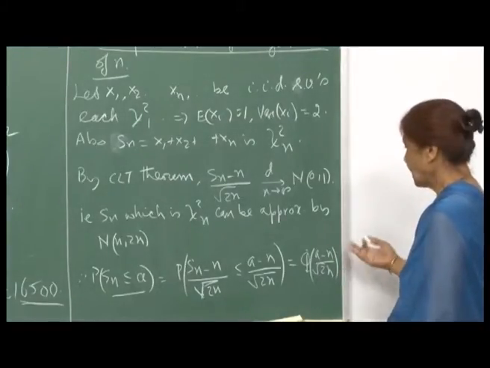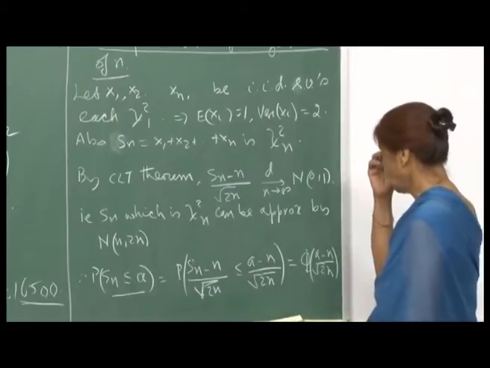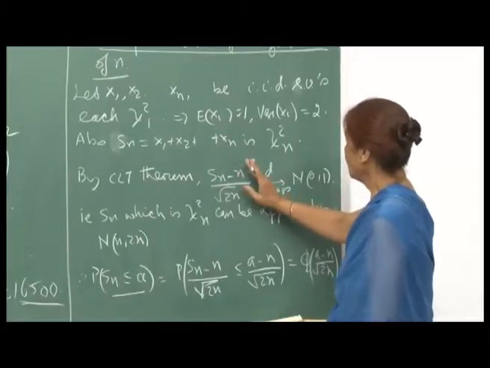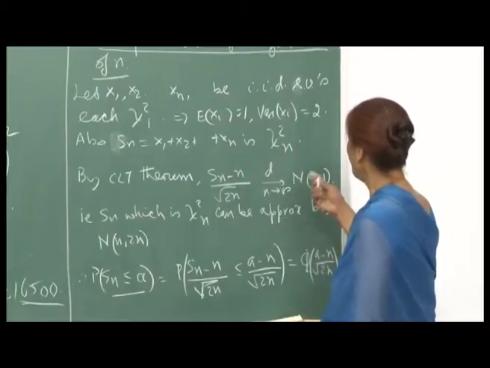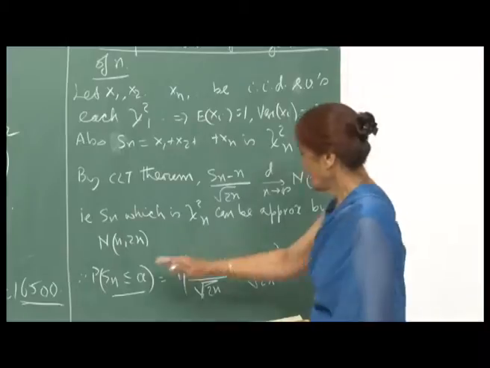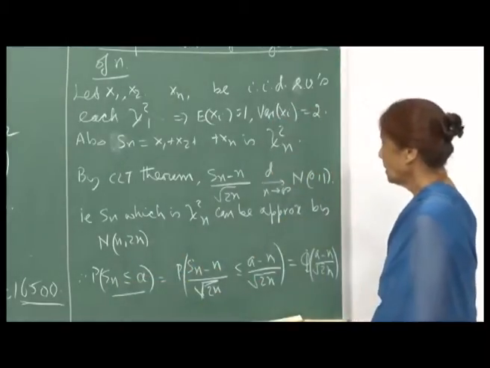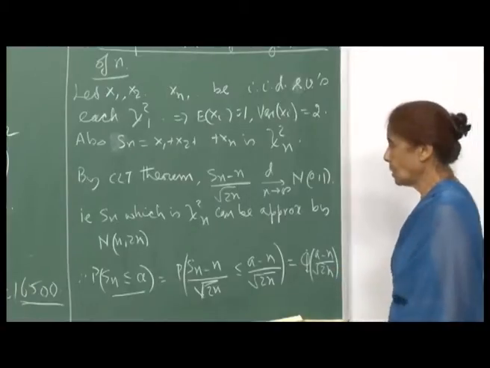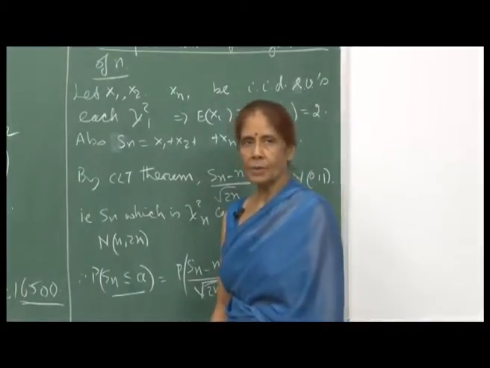Therefore, when n is large, the central limit theorem will give me a good approximation, and this will be close to a standard normal variate, and therefore I can compute this probability for large chi-square n by the standard normal table.